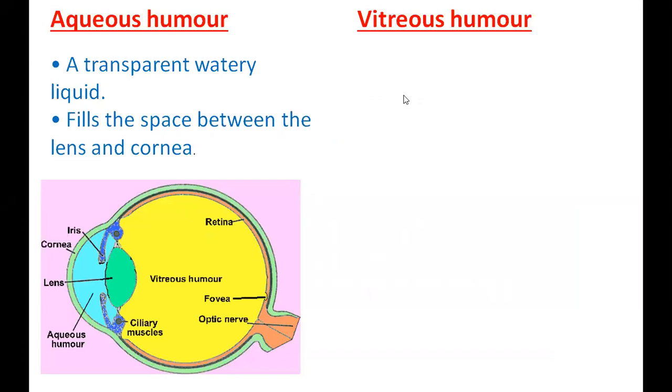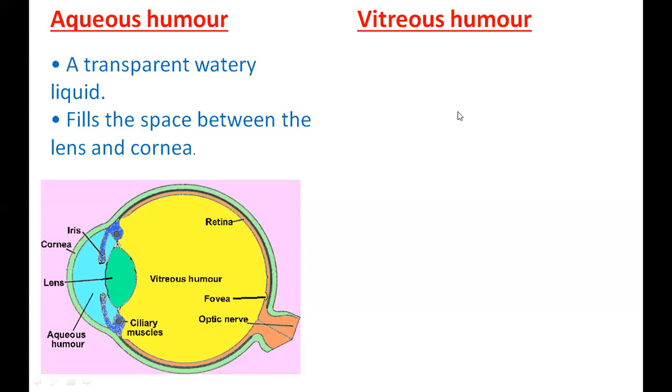Yeah, it fills the space between the lens and the cornea. So the cornea is here, the lens is here. So the front is a transparent liquid. Some people who have high glucose, diabetes, sometimes can see white patches in their eye. So in the vitreous humor and aqueous humor, certain things are getting collected. That is not good.